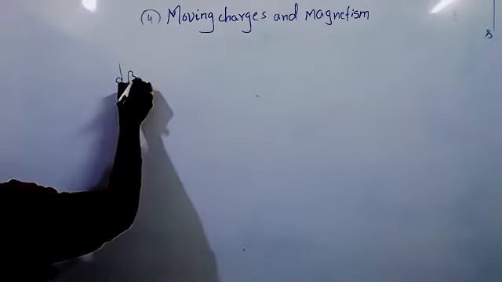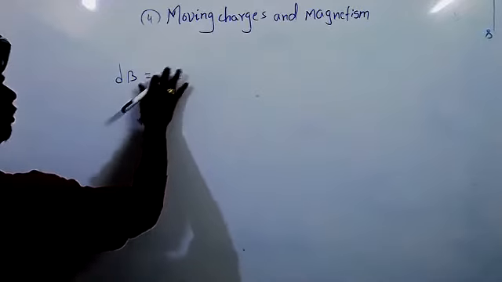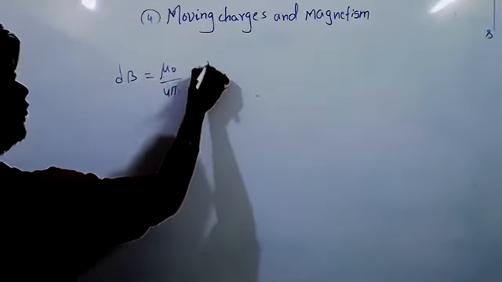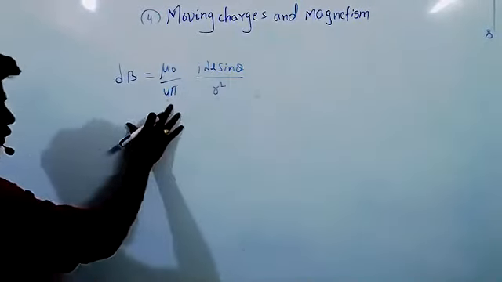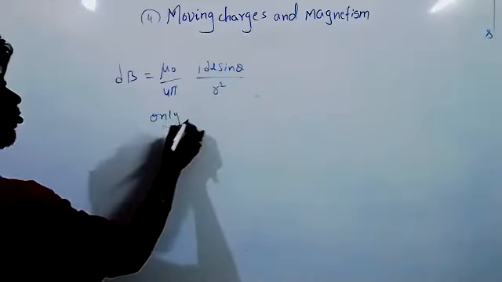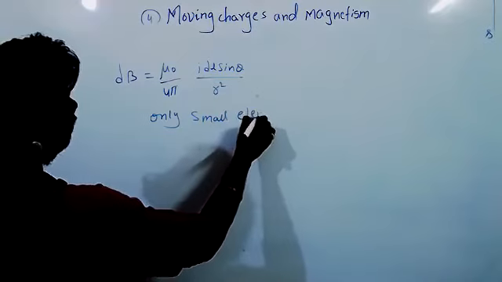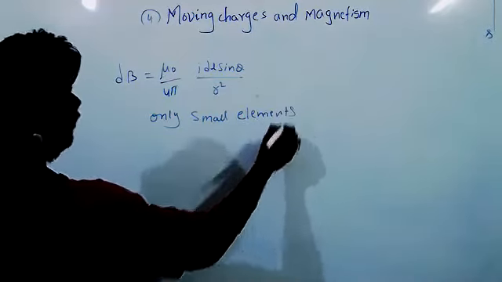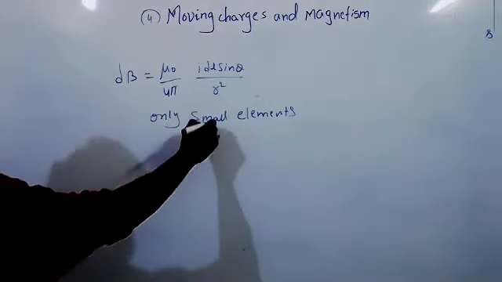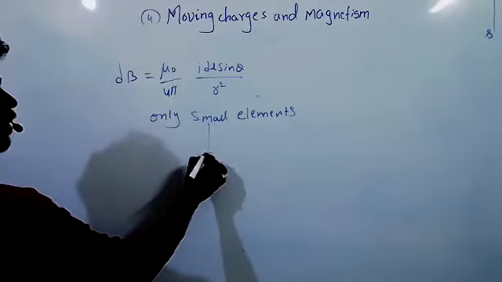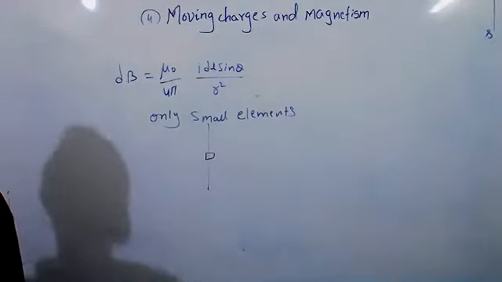So dB is equal to mu naught by 4 pi, I dl sin theta by r square. It is applicable only for small elements. If you take the total wire, you can't do anything. So first we have to take a small element, after that we integrate, then we get the total magnetic field.